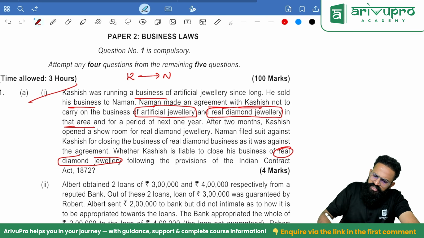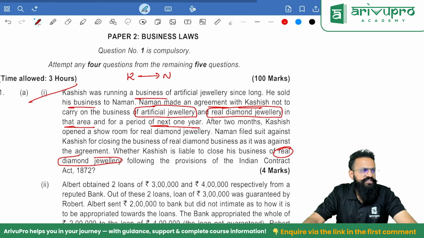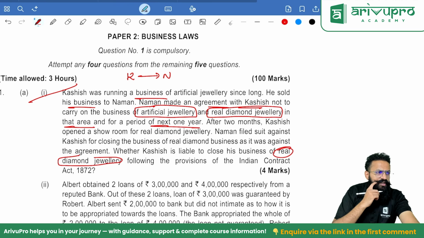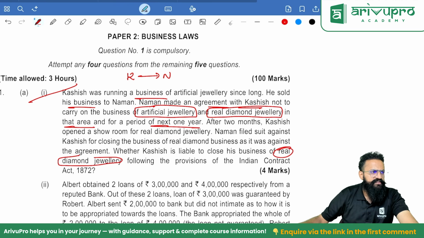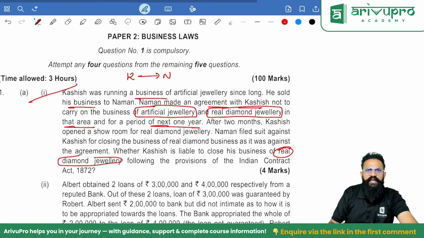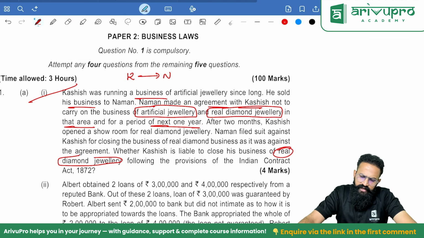Sir, whether the restriction is valid or invalid, the restriction was reasonable. I cannot carry on in that area for 1 year. After that, can I carry on? Yes, I can. Now, in this case, people, is the restriction valid or invalid? The restriction is valid. So can this person carry on? The answer is no, you cannot, because you have clearly agreed that you will not carry on this business of artificial jewelry and real diamond jewelry.